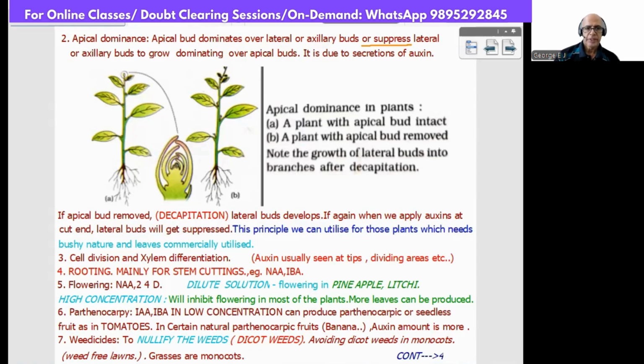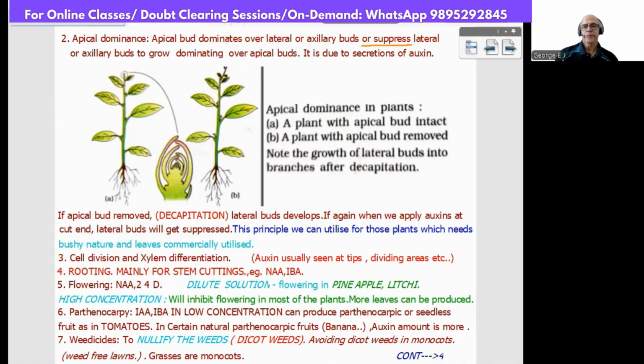Third one, xylem: cell division and xylem differentiation. Auxin is usually seen at tips, dividing areas, etc. Then the fourth one is rooting. Auxin is otherwise called rooting hormone, mainly connected with stem cuttings, and the auxins used were NAA and IBA. IBA has an exception, because natural auxin and synthetic auxin, both ways it has been classified. IBA means indole 3-butyric acid.